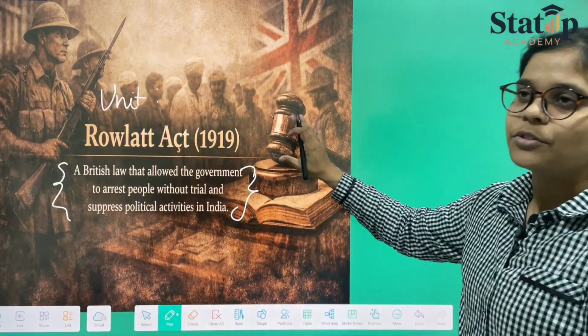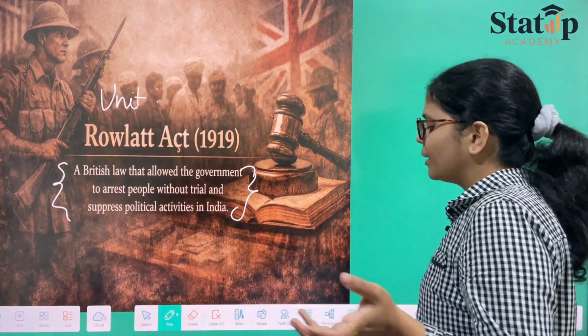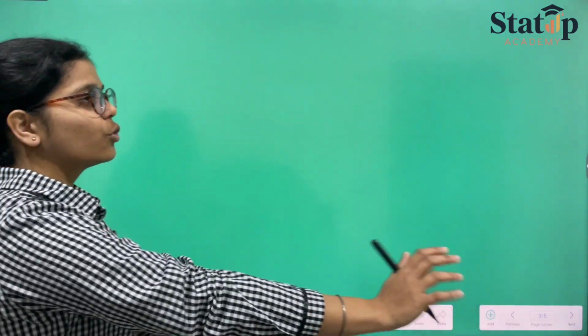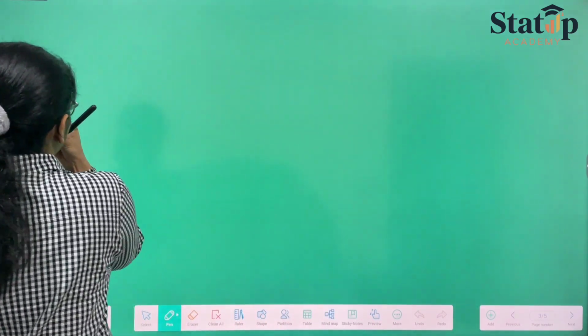So in this video, we shall be talking about the Rowlatt Act. Along with the Rowlatt Act, we shall be discussing how Satyagraha evolved, and after the Satyagraha, how the Jallianwala Bagh tragedy happened. So let us understand all these things in just brief, because later you will be getting a PDF. Okay, so now the story begins. You just need to hear what I am saying and you just need to see the mind map. After that, you can work things out however you want to or whichever way you want to follow.